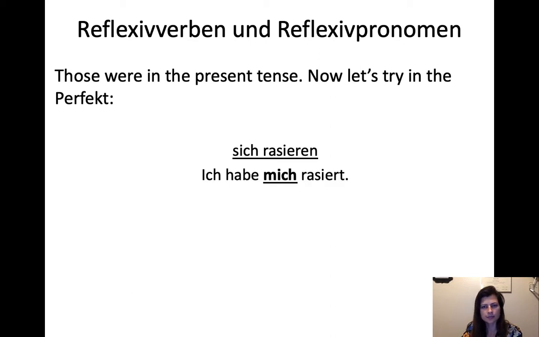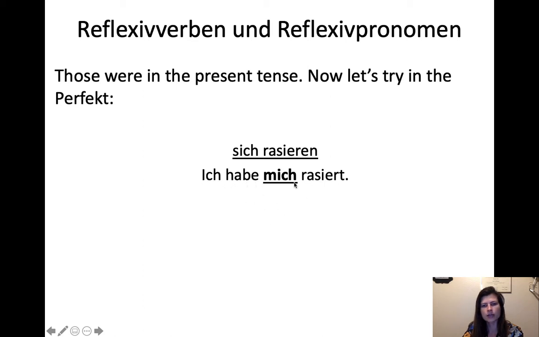So, sich rasieren. Ich habe mich rasiert. So we do whatever we would normally do to make the verb tense we want, right? You can do these reflexive verbs and reflexive pronouns with any verb tense. So you just take the verb itself, rasieren, and then we're just going to make a past participle. Remember, the past participles with ieren verbs just get the T at the end and no GE at the front. So that's actually a past participle, even though it kind of looks like a present tense verb. But it's combined with habe, so you realize this is part of a compound verb situation.